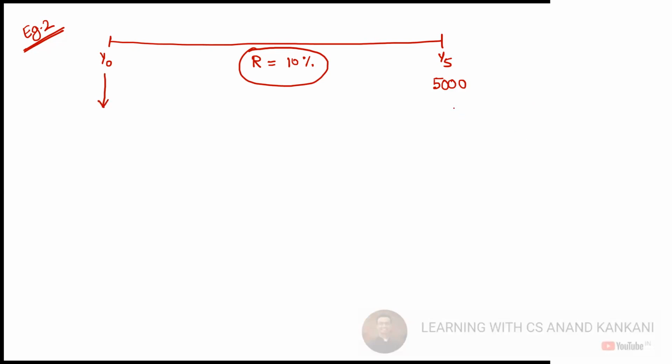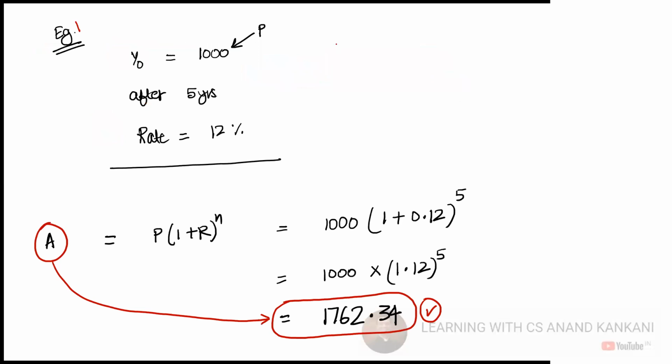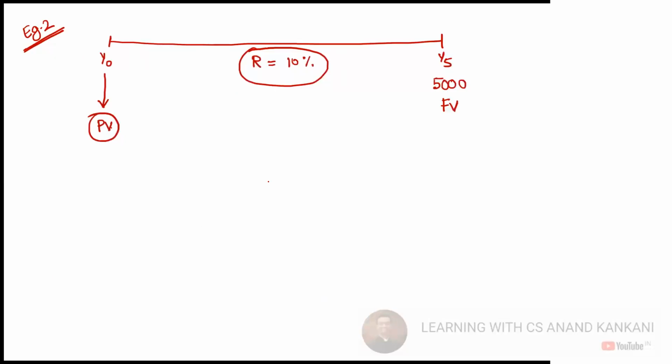So technically what I've given you is the future value and what you need to find out is the present value. So it's the exact opposite. I had given you the present value. I had given you N, R was given to you. And what you had to find out? You had to find out the future value. This is the exact opposite. I've given you the future value and you need to find out the present value using R, and you know what N is equal to? N is equal to 5, correct? Okay. So how will you find out?